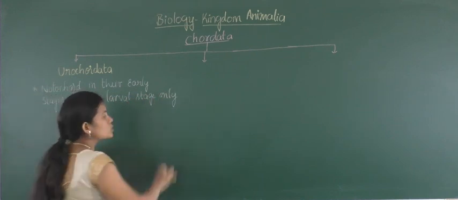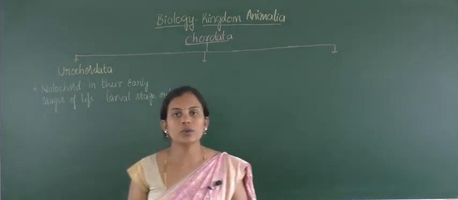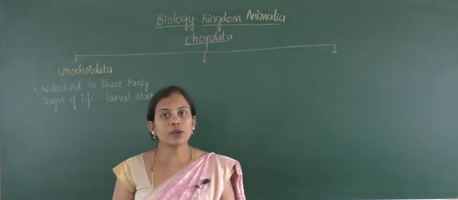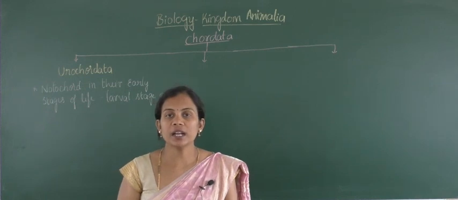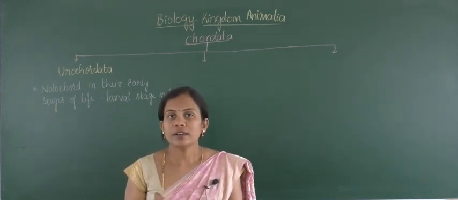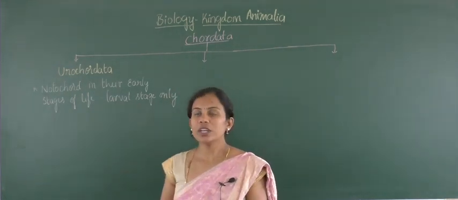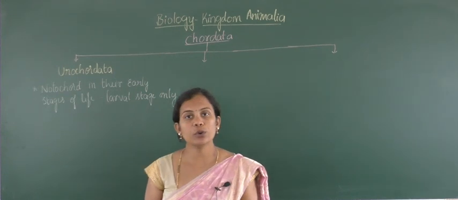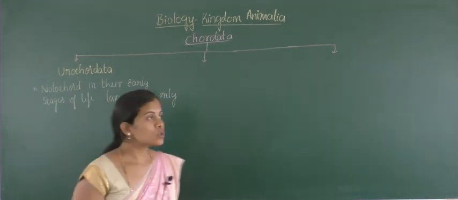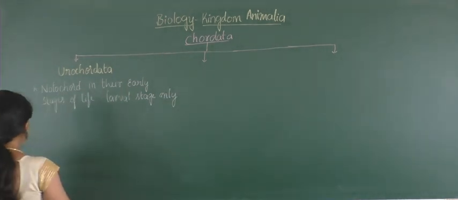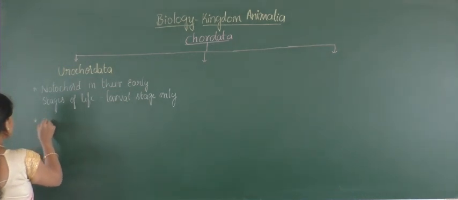Okay. So when the organism develops from egg to an adult, in between they possess an intermediate stage. During that stage they possess notochord. Here, in the larval stage only you can find the presence of notochord.